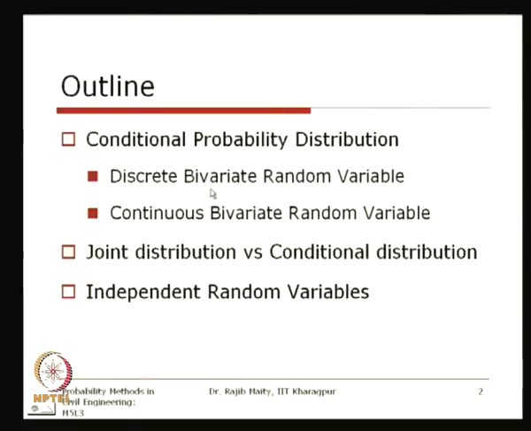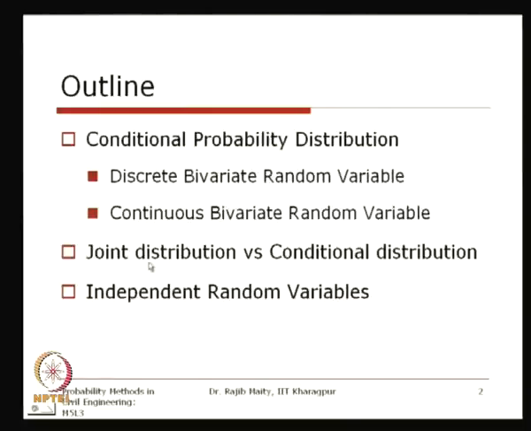After that we will discuss continuous bivariate random variables. We will see example problems for both the discrete and the continuous random variable, and we will see the usefulness of the conditional probability distribution concept.